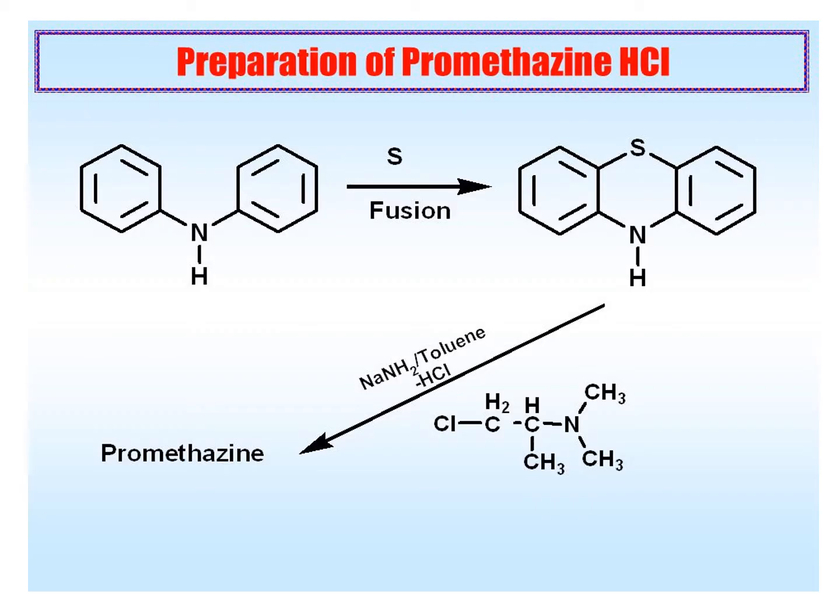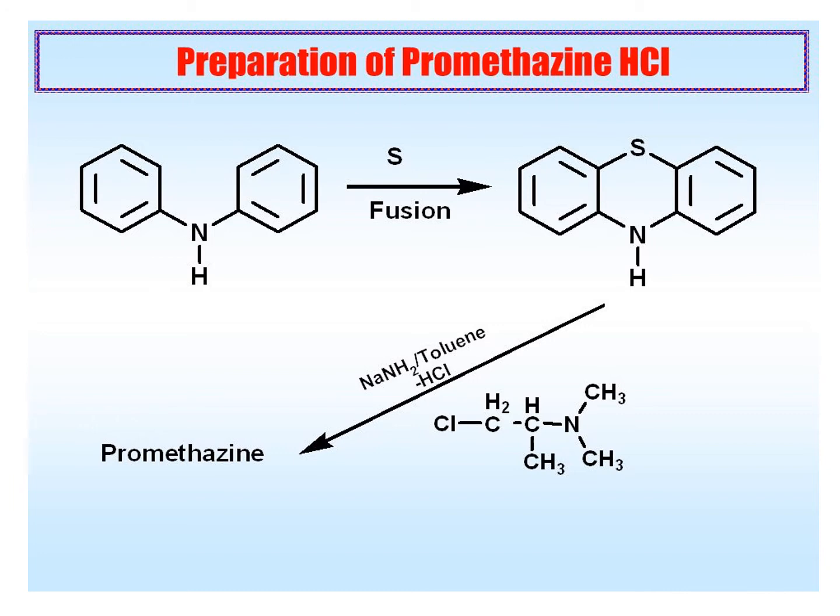Now come to the main part of this video lecture series, that is the preparation or synthesis of promethazine hydrochloride. When we start the reaction, we see there is a precursor, and the precursor is phenothiazine. Either you take phenothiazine, or we can first make this phenothiazine from the diphenylamine compound.